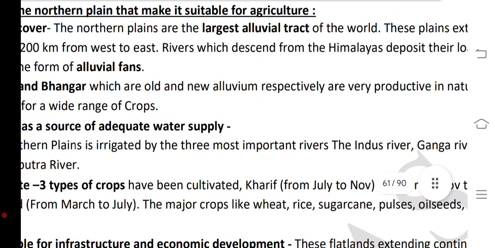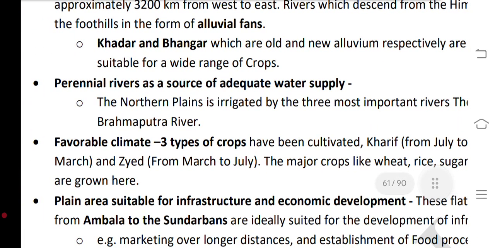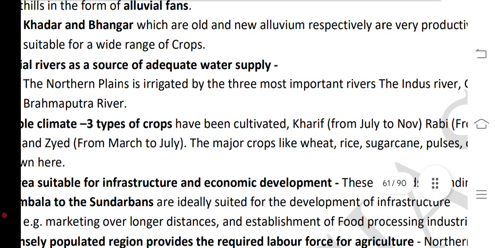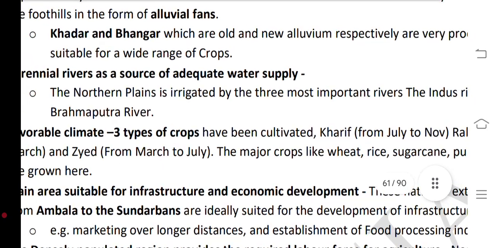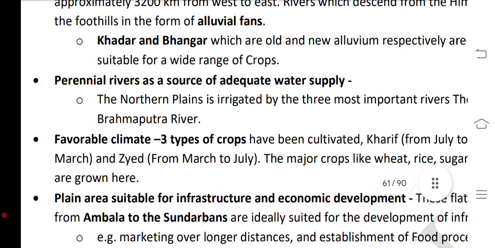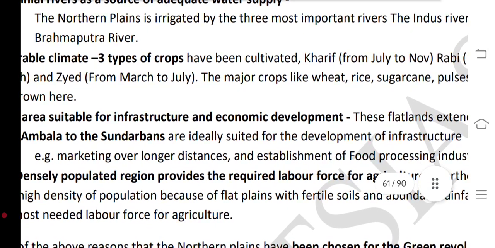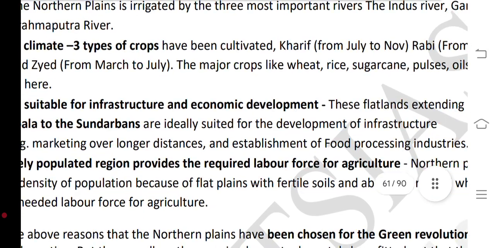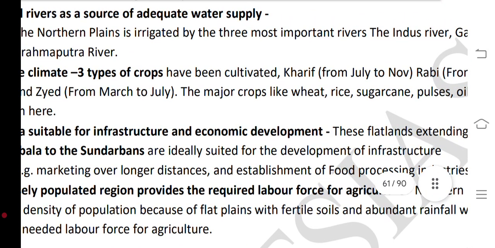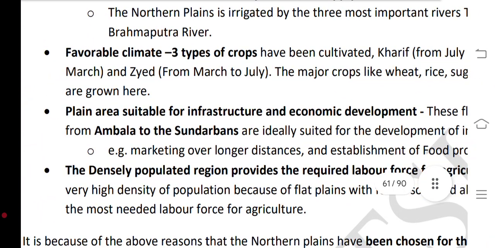their long loads along the foothills in the forms of alluvial fans. Khadar and Bhangar, which are the old and new alluvial respectively, are very productive in nature and suitable for a wide range of crops, and perennial rivers are another source of adequate water supply. The northern plain is irrigated by the three most important rivers, the Indus river, the Ganga river and the Brahmaputra river.